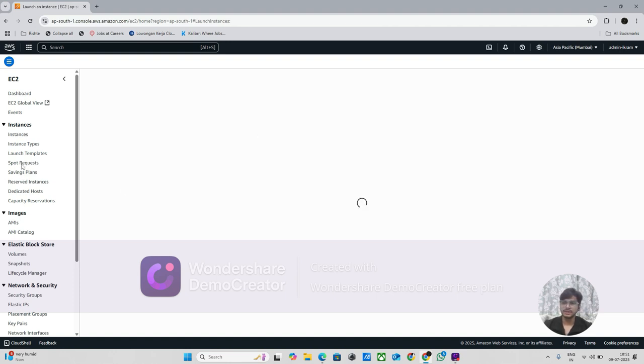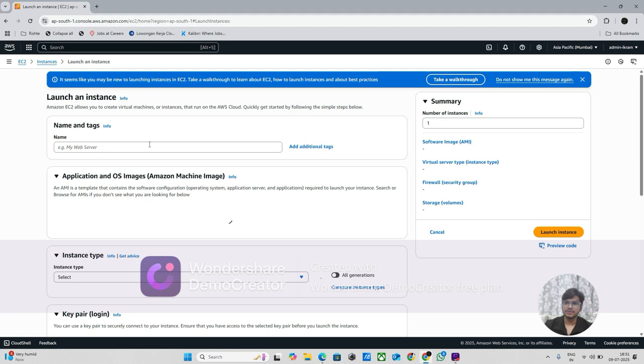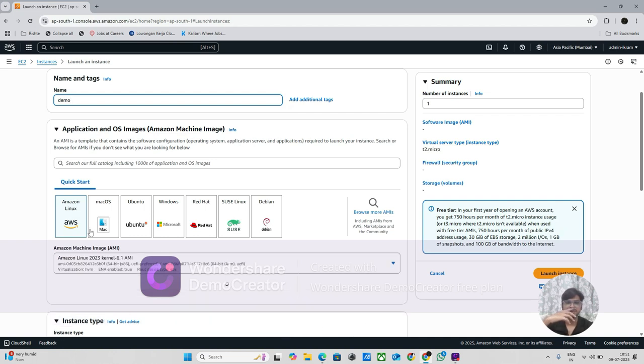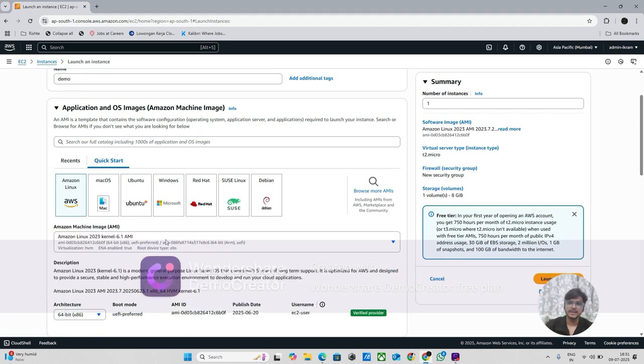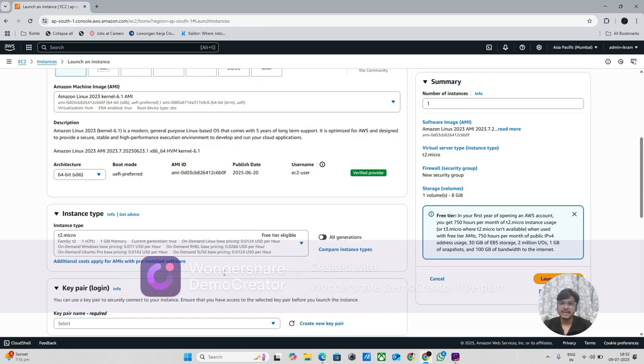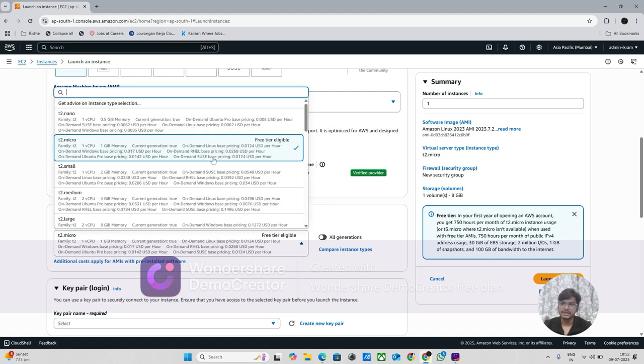There are savings plans, spot bookings, reserved and all, which I have explained to you. So right now I have to give a demo, and I am giving my server a name. AMI is nothing but your operating system and everything. You can also create or upload your own. So right now I'm clicking Amazon Linux only, because it is free. And if you see instance type, there are so many types, but I am only taking the free one, because I don't want to pay. So, free tier eligible T2 micro, so I will get one CPU and 1 GB memory.